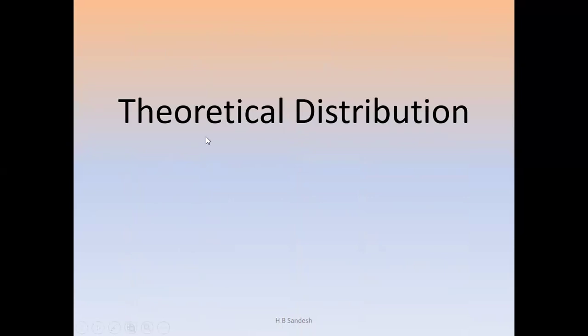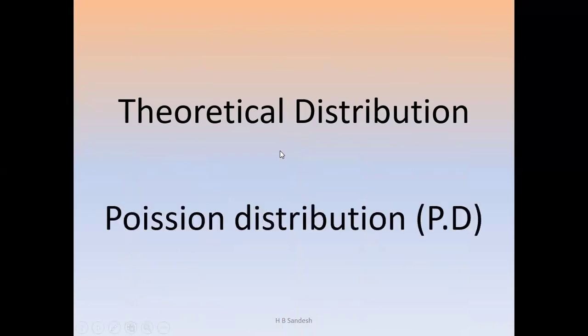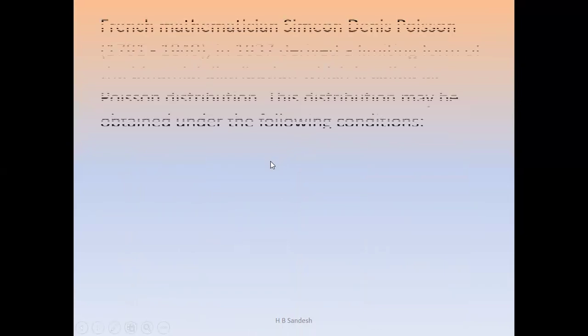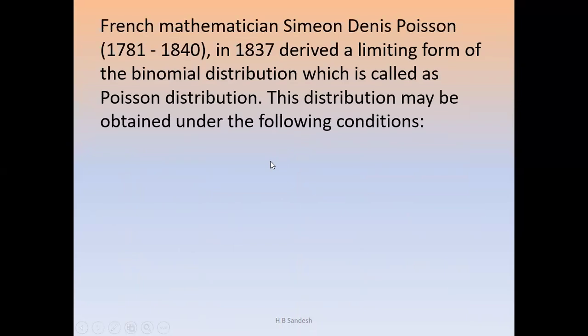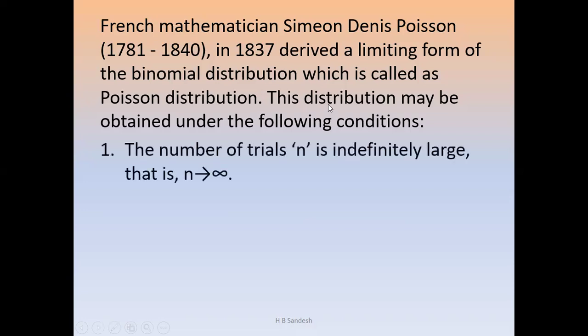Today's topic is theoretical distribution. In the earlier video, I discussed the Bernoulli and binomial distributions. Today, in this video, I am discussing the Poisson distribution. French mathematician Simon Denis Poisson in the year 1837 derived a limiting form of the binomial distribution, which is called the Poisson distribution. This distribution may be obtained under the following conditions.